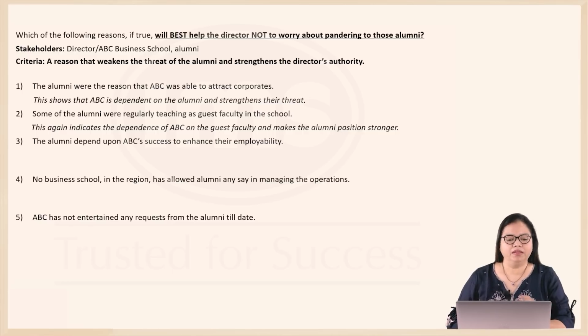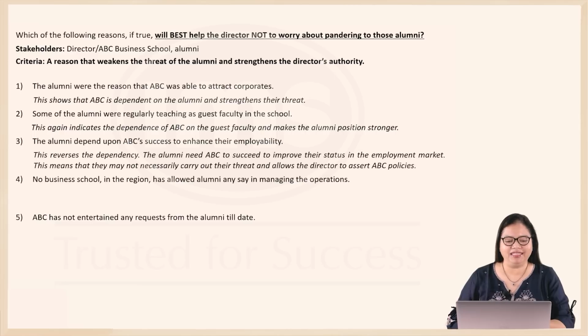Option 3. The alumni depend on ABC's success to enhance their employability. Now, the case is reversed here. You can see that the dependency itself is reversed. The alumni are dependent on the continued success of ABC to enhance their own employability in the market, which means the alumni need ABC to succeed, to improve their status in the employment market, and therefore they may not necessarily carry out the threat.